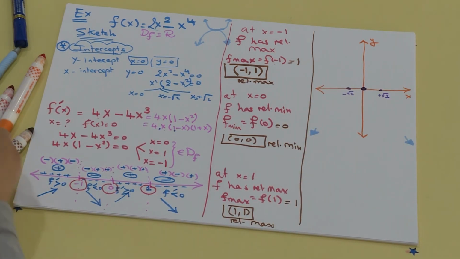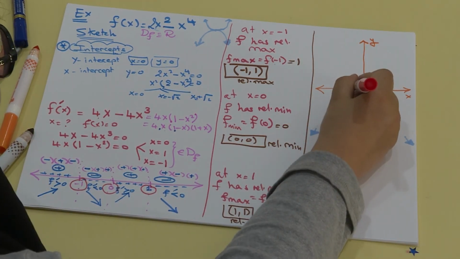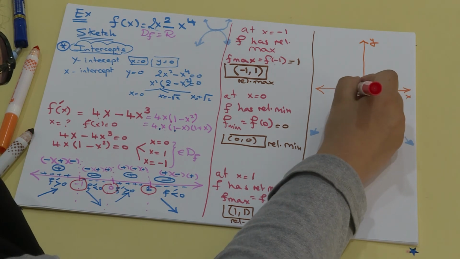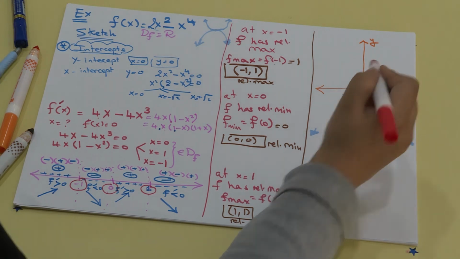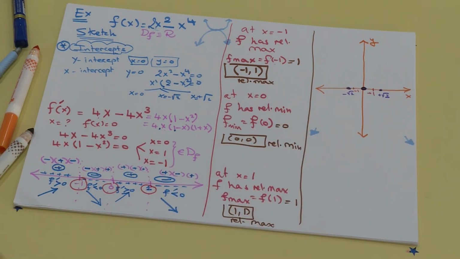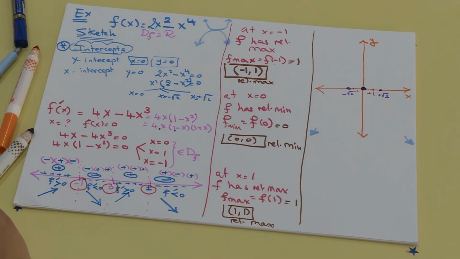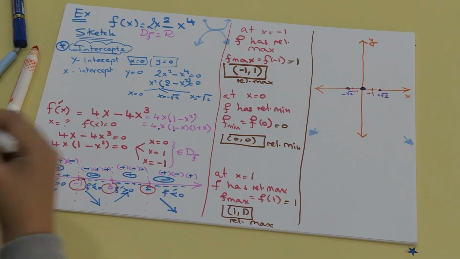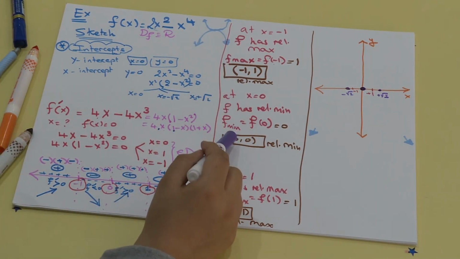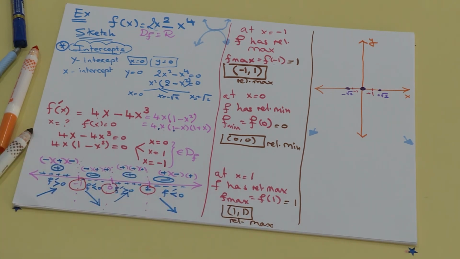And I will put the 1 here and the 1 here. Here is minus 1 and here is positive 1. So now I drew the terminal ends and the intercepts. Good. Next, what should we put? The maximum and minimum values.